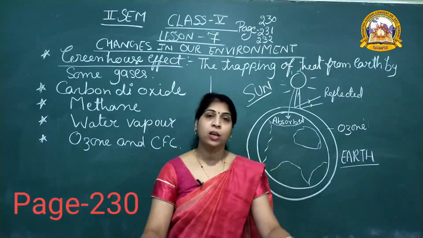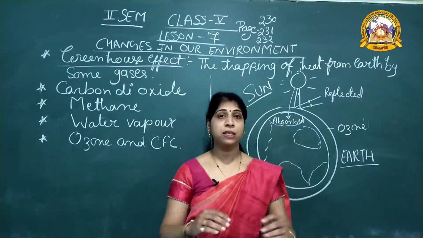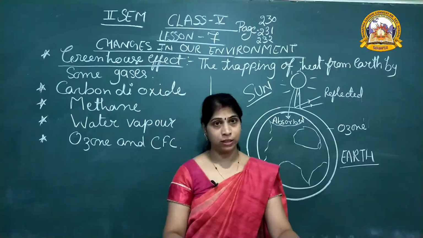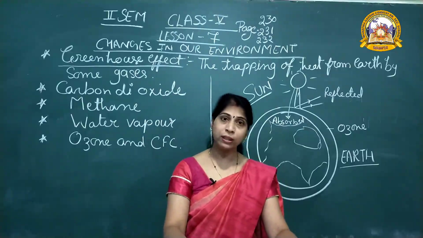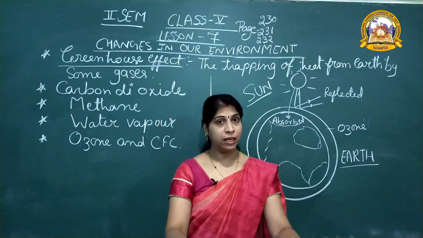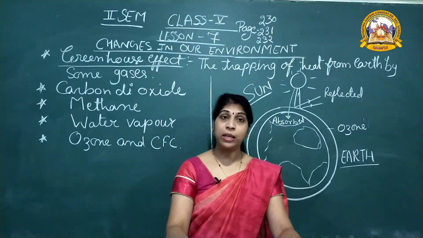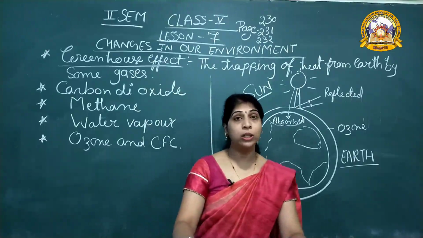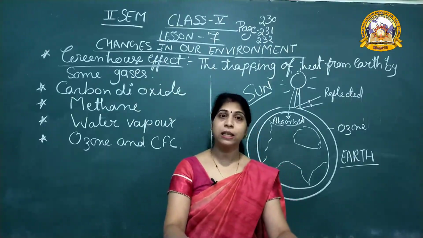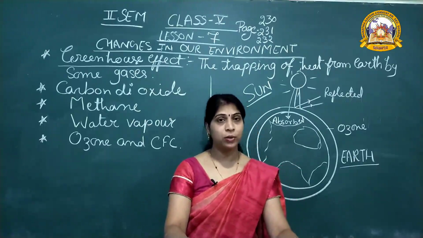You know, our environment consists of living and non-living things. Living things means plants and animals, and non-living things means water, air, light, temperature, etc. When both the living and non-living things interact with each other, it means life is going on.